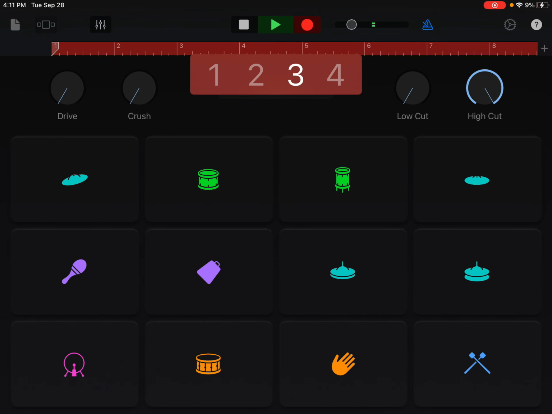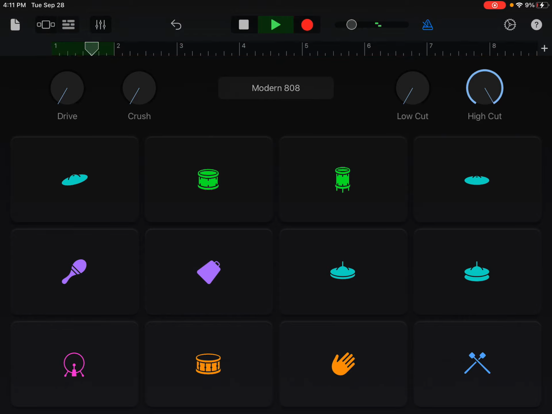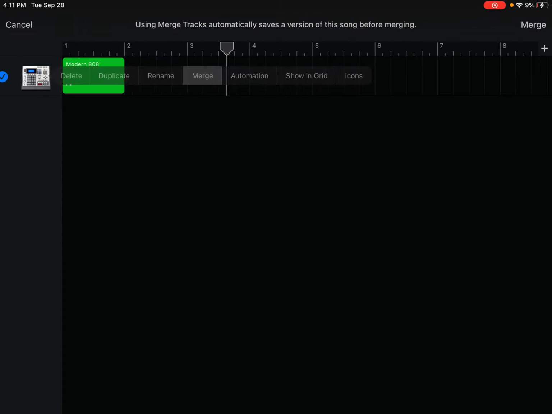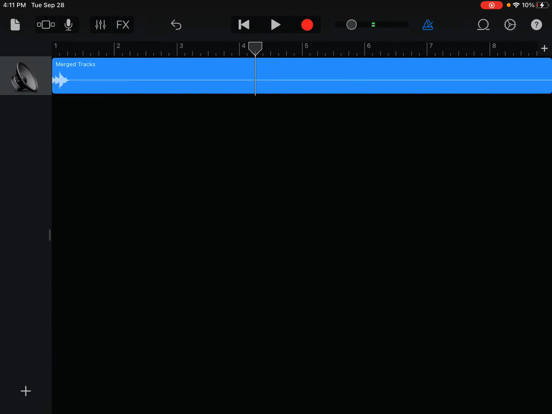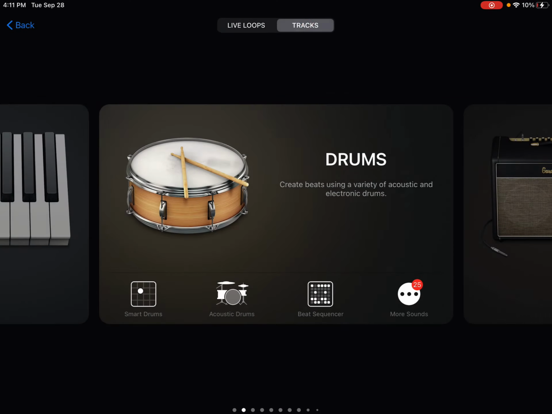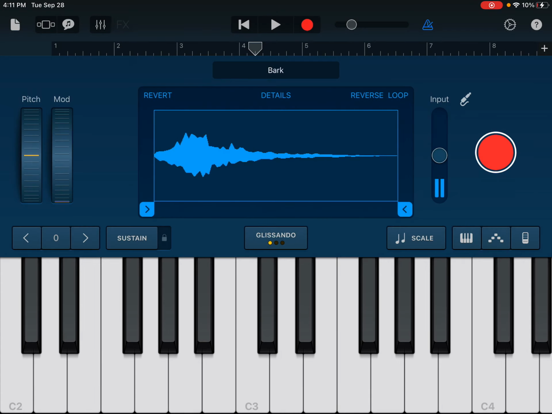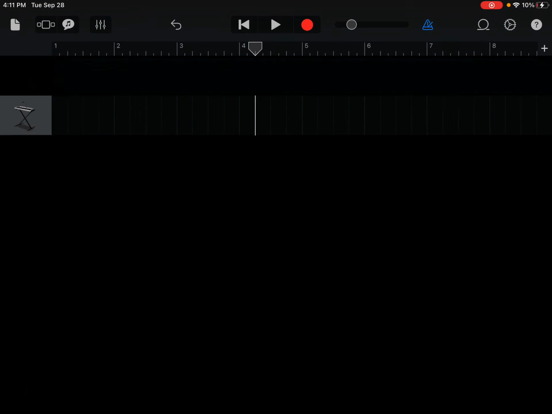3, 2, 1. Okay, just click the cowbell really fast. Okay, click that tiny square, big square, tiny square. Okay. Go to sampler. Okay. There.